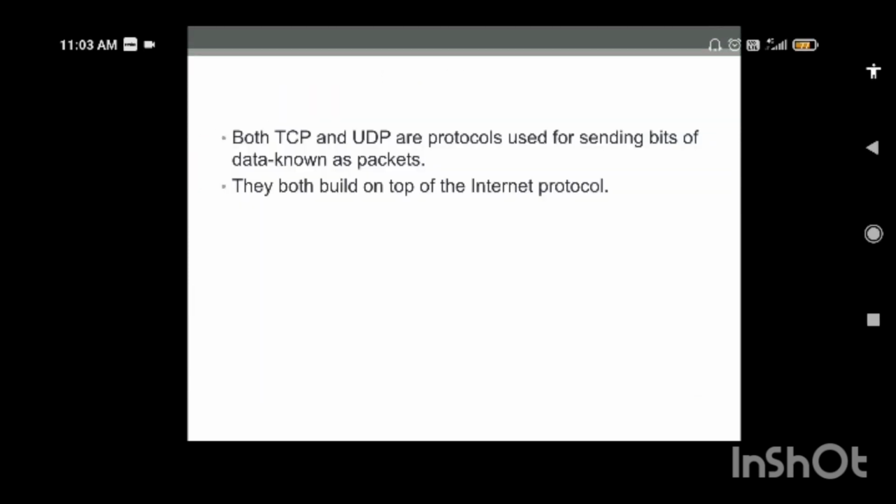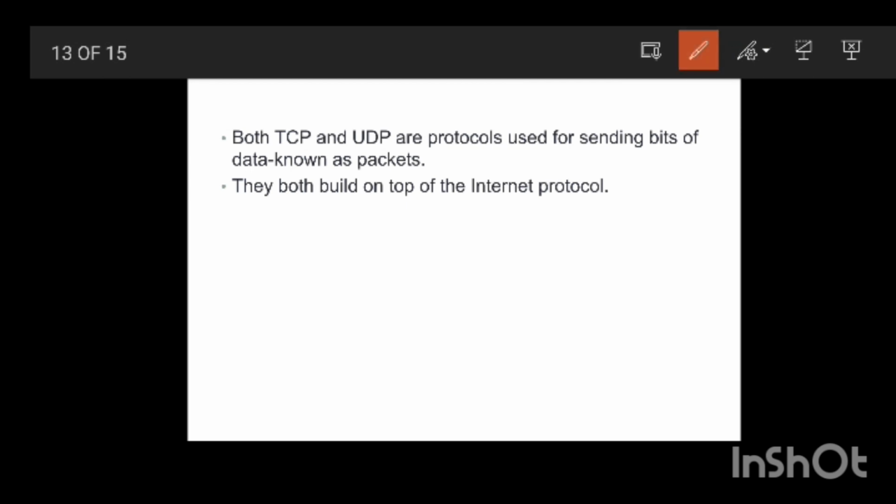So far we have discussed TCP and UDP. Both of these are protocols which are used for sending bits of data known as packets. They both build on top of the Internet Protocol, which is IP. Both TCP and UDP build on top of that.